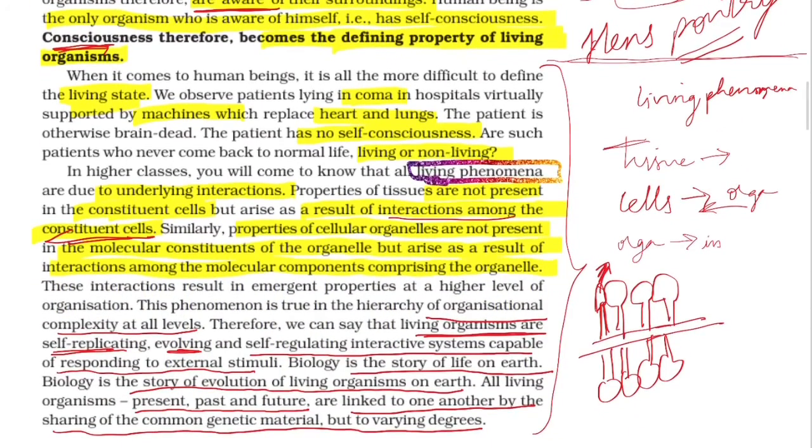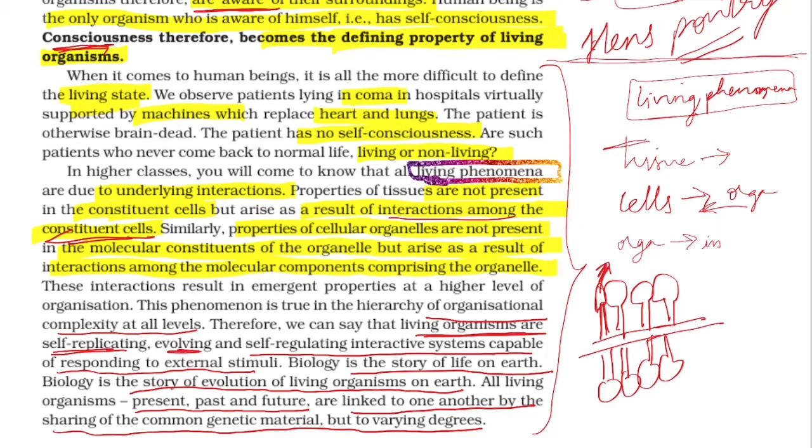Now what are we trying to understand in this paragraph is: what is this living phenomenon and how does it arise? The living phenomenon arises from the substances making up the cell organelle. Each cell organelle, for example mitochondria, is made up of chemicals. These chemicals interact with each other and a living phenomenon arises. This interacts with many other cell organelles making up the cell, and the living phenomenon is seen at the cellular stage.